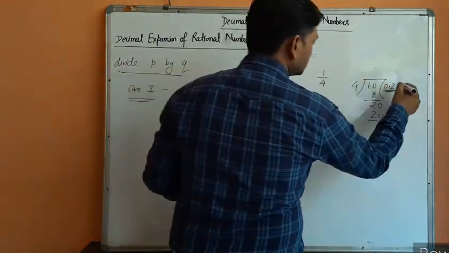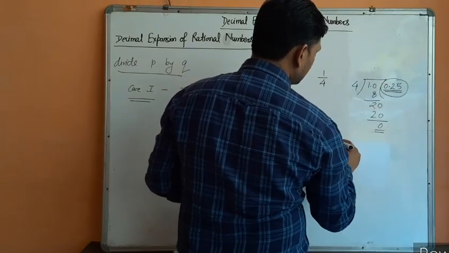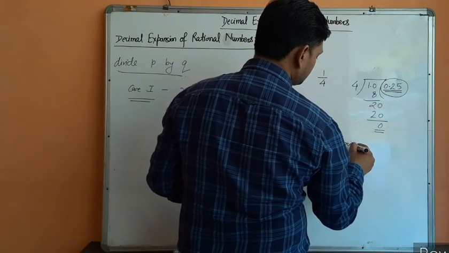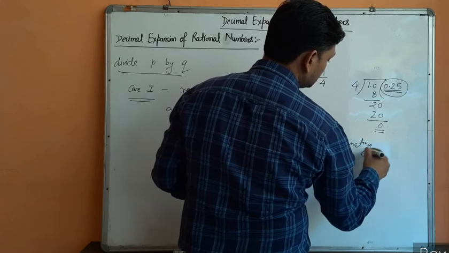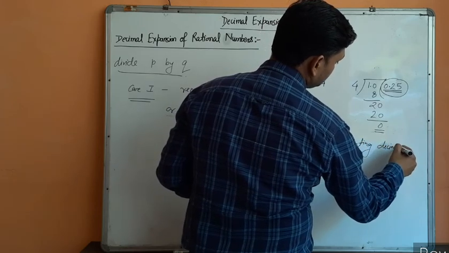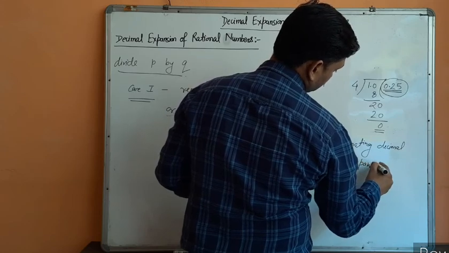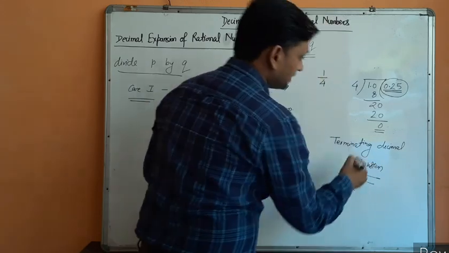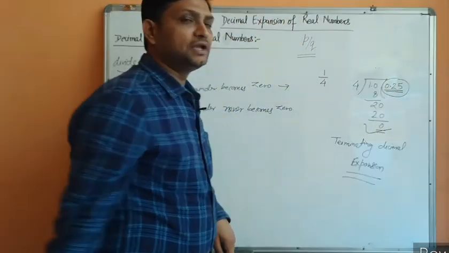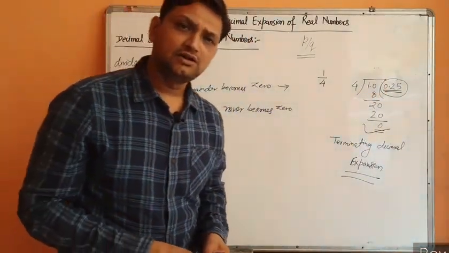Such a decimal expansion is called terminating decimal expansion. Whenever the remainder becomes 0, terminating decimal expansion will occur.